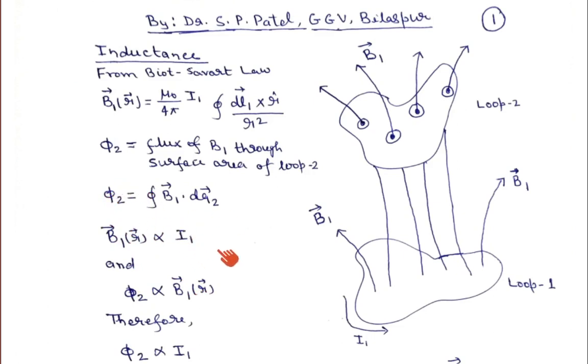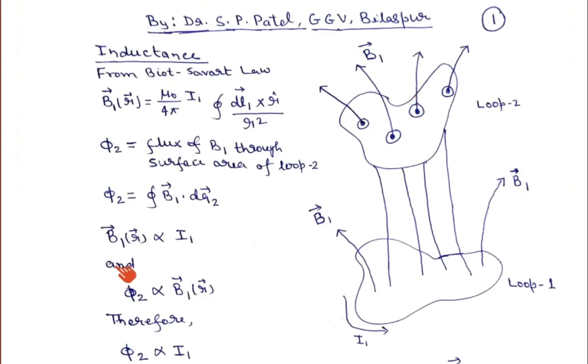Okay, are you getting my point? It means the number of magnetic field lines of B1 passing through loop 2 is directly proportional to the current flowing in loop 1. If you increase the current in loop 1, obviously the magnetic field lines will increase, and if they increase, the flux through loop 2 will increase.